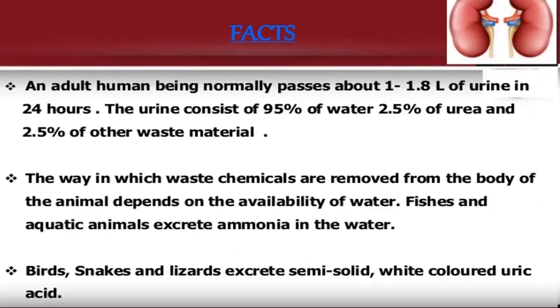The way in which waste chemicals are removed from the body of an animal depends on the availability of water. Excretion in other animals: fishes and aquatic animals excrete ammonia in the water. The land animals such as birds, lizards, snakes, and insects excrete a white colored waste called uric acid in semi-solid form.